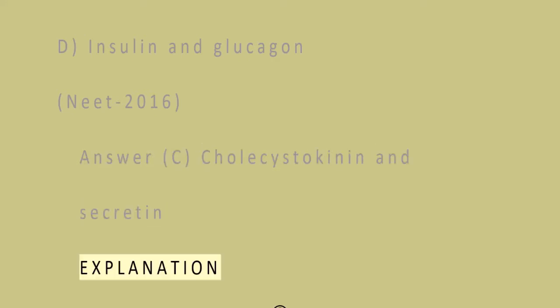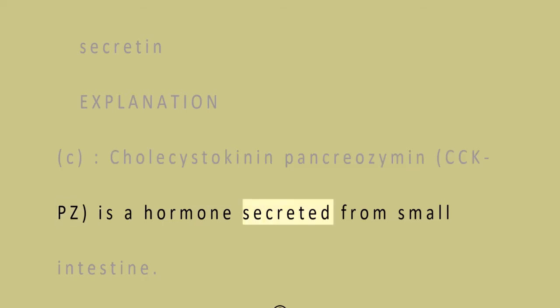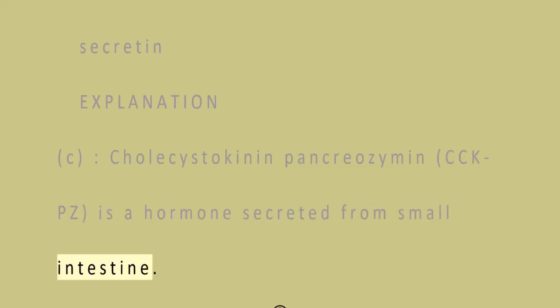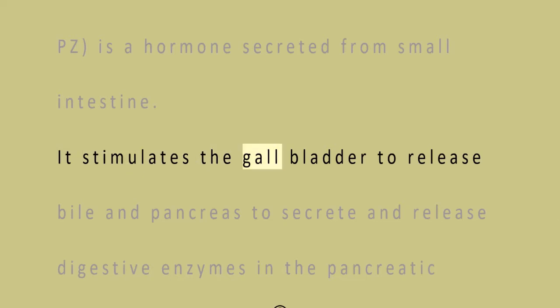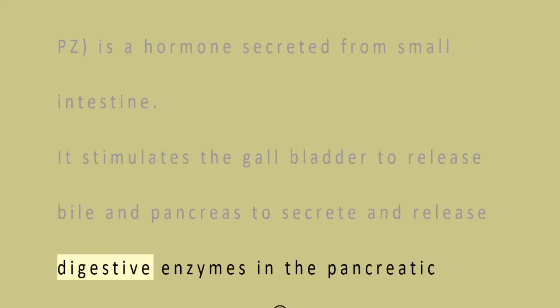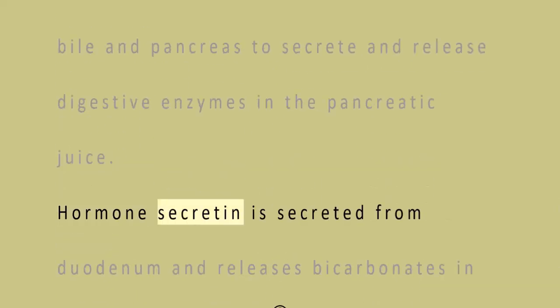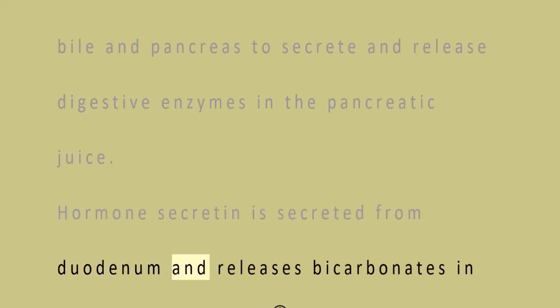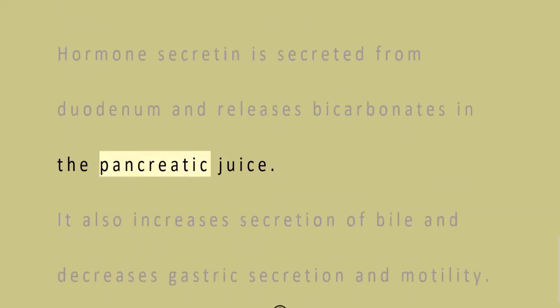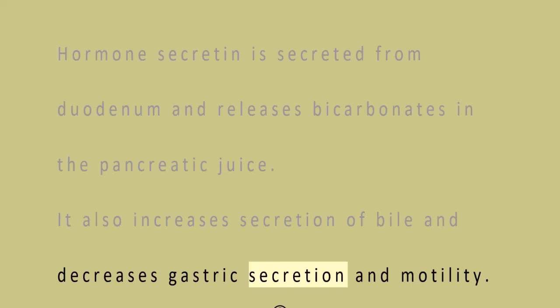Explanation. C. Cholecystokinin pancreozymin, CCK-PZ, is a hormone secreted from small intestine. It stimulates the gallbladder to release bile and pancreas to secrete and release digestive enzymes in the pancreatic juice. Hormone secretin is secreted from duodenum and releases bicarbonates in the pancreatic juice. It also increases secretion of bile and decreases gastric secretion and motility.